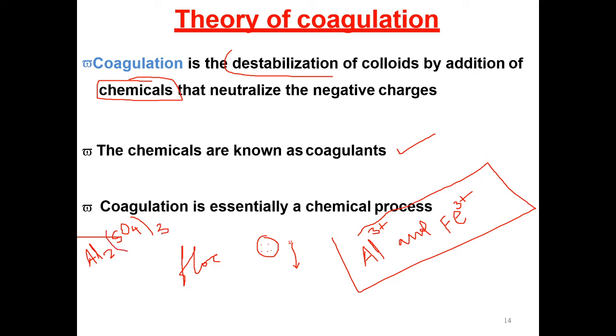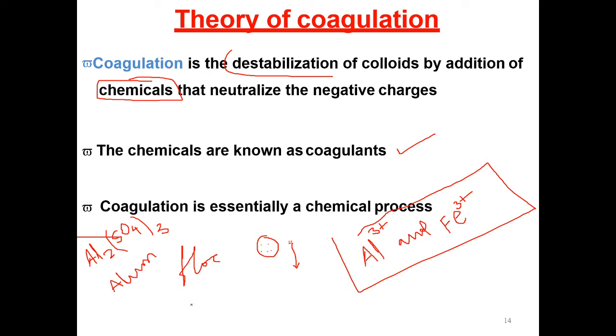Okay, this is alum. This is the main coagulant which we are using.